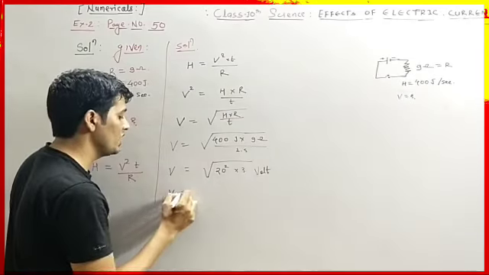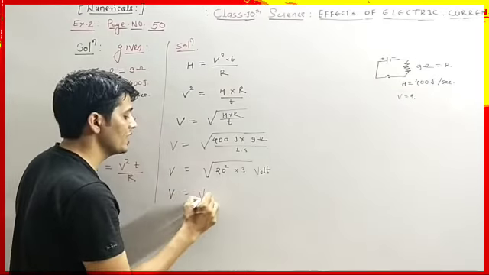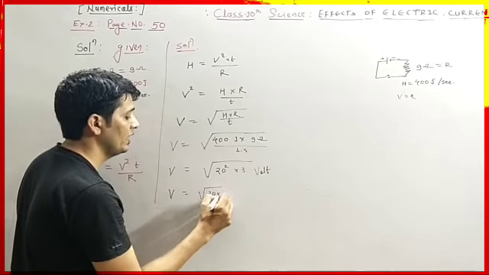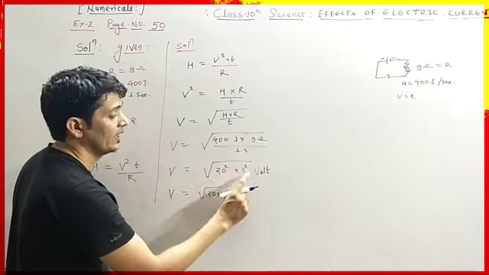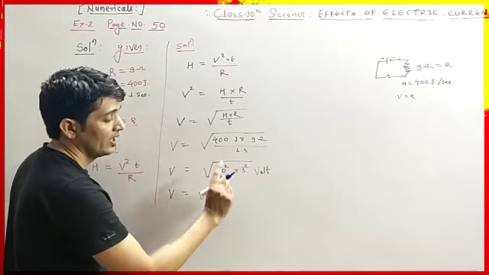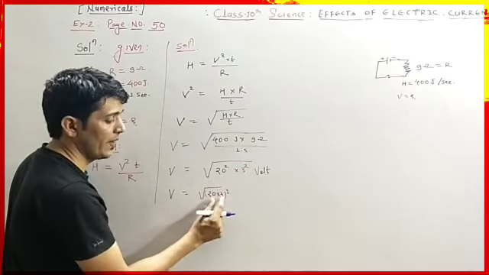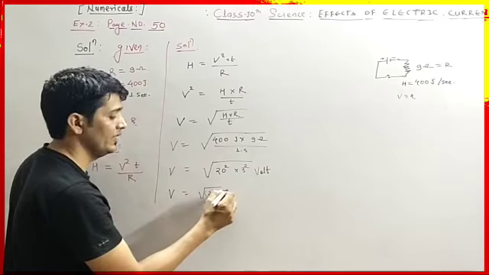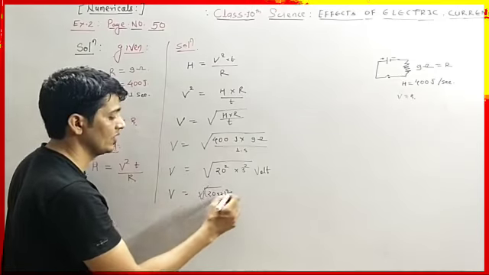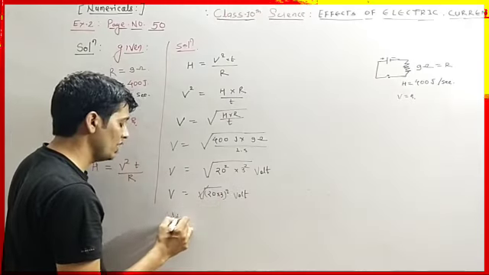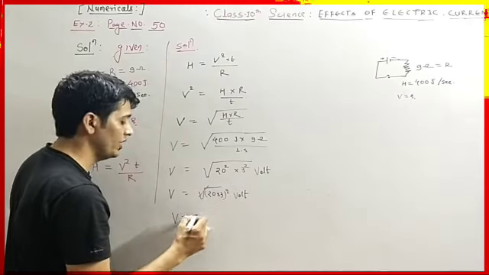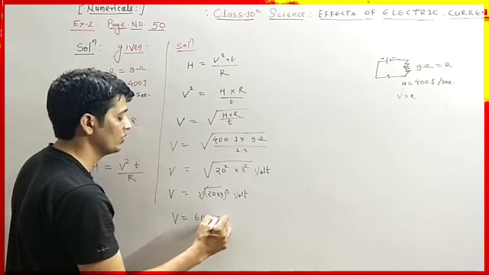So V equals root of 20 square into 3 square. We combined 20 and 3 and wrote the square on top. So the square and root cancel, and the unit is volt. So V equals 20 into 3, which is 60 volt.